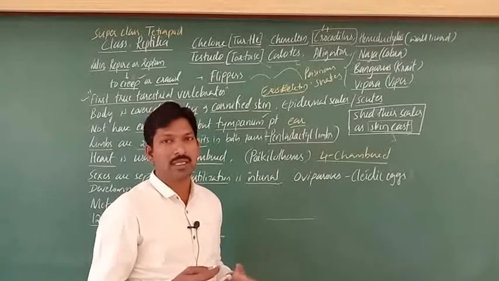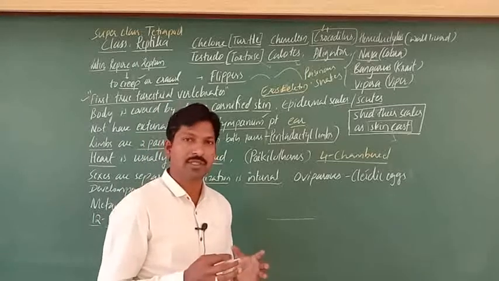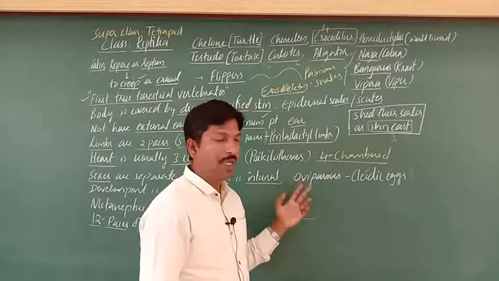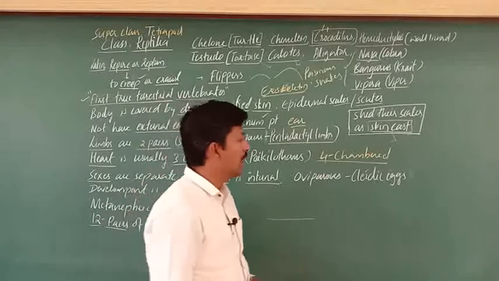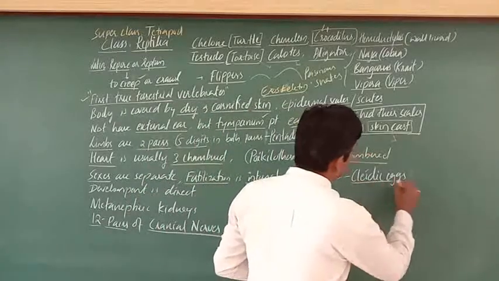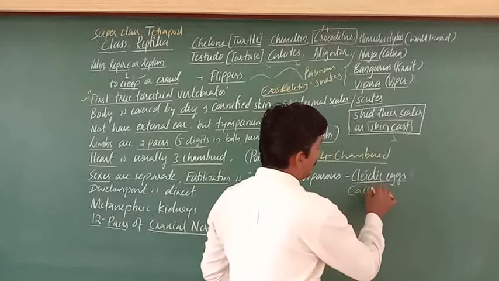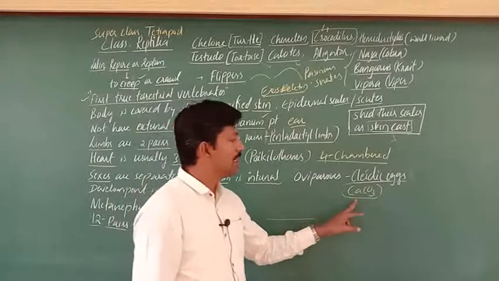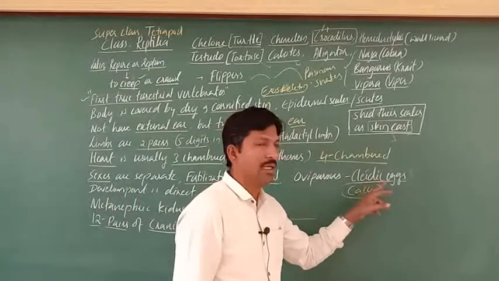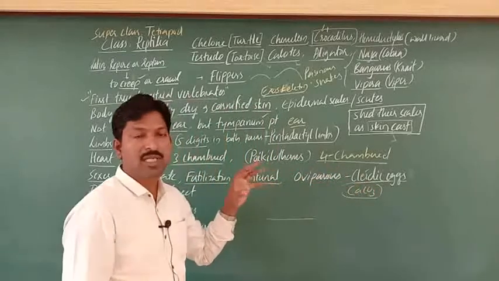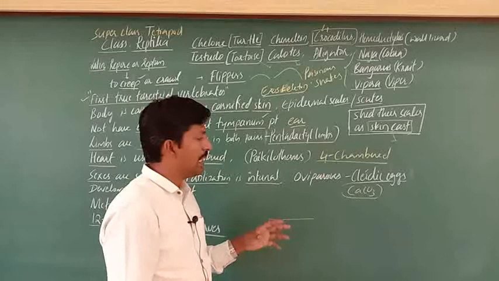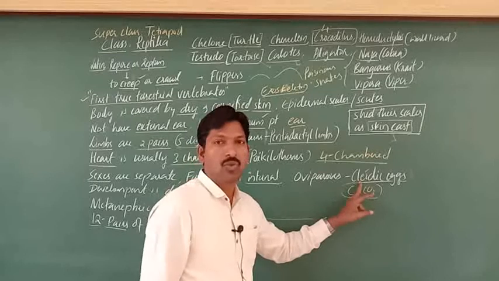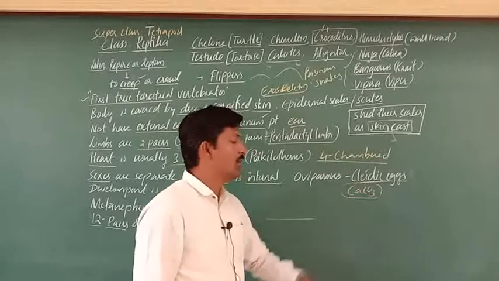So in a safe area they will search for a place and usually keep the eggs. That's oviparous, right? So oviparous, and we refer to these eggs as cleidoic eggs. Cleidoic eggs means calcium carbonate is formed, so a shell is formed. The egg shell is formed by calcium carbonate, hence we call it a cleidoic egg, right? So that's the hard shell. The egg covering is made up of calcium carbonate, hence we call them cleidoic eggs, like a hen. Here also cleidoic eggs, right?